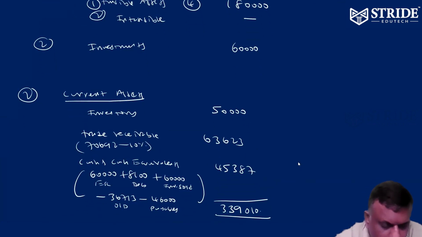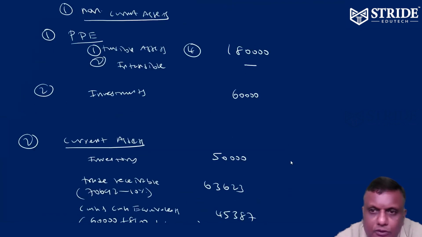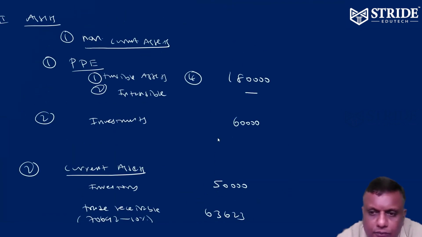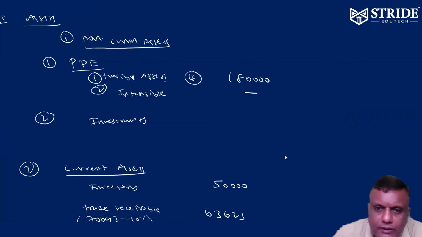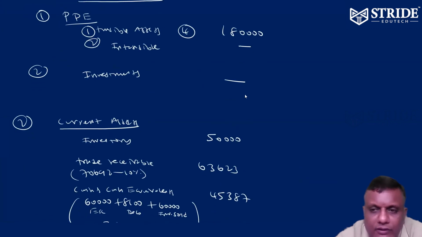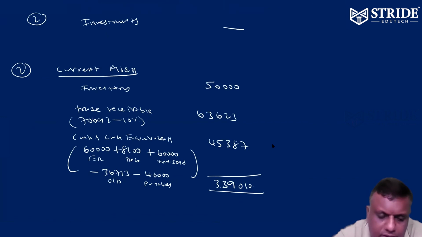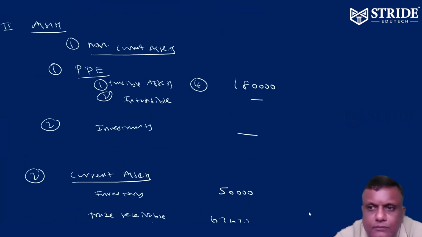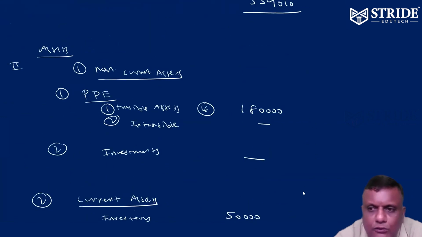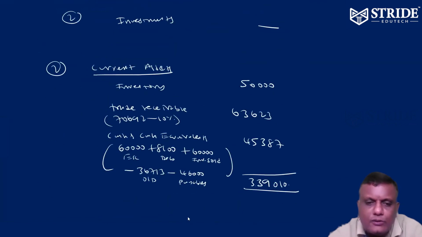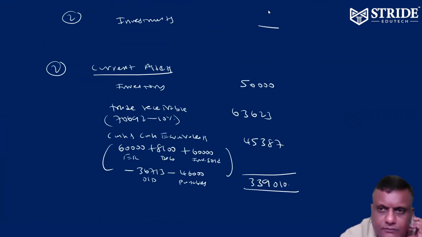No more investments, no more intangibles. Total 339,010. Liabilities also 339,010, assets also 339,010. That's it.